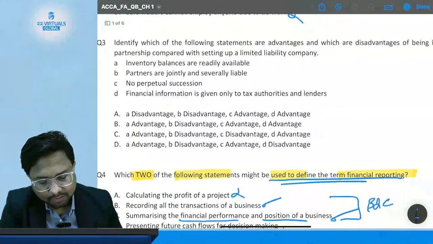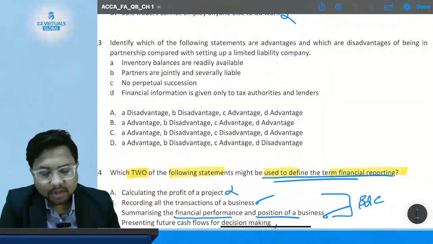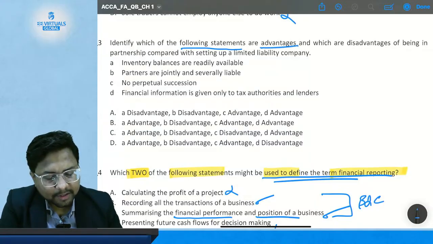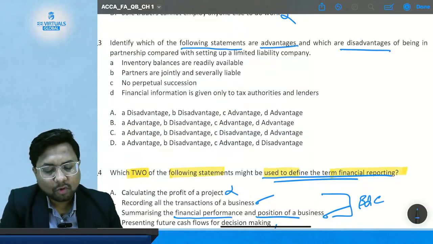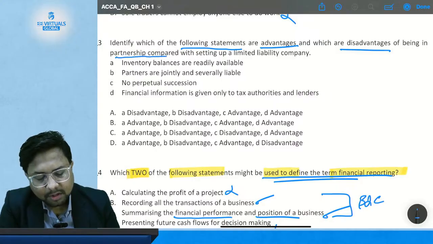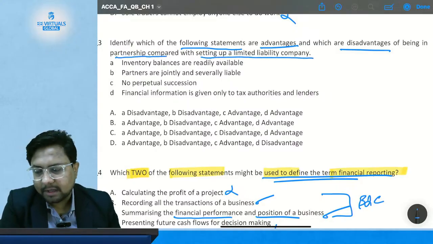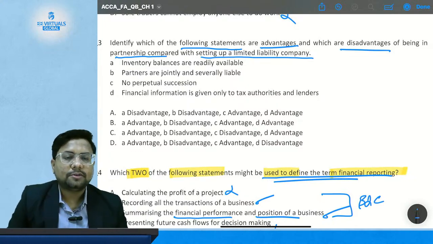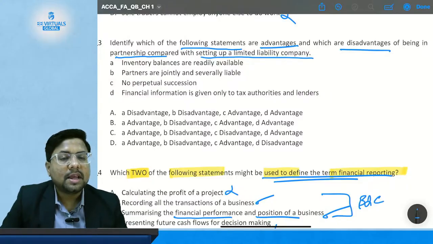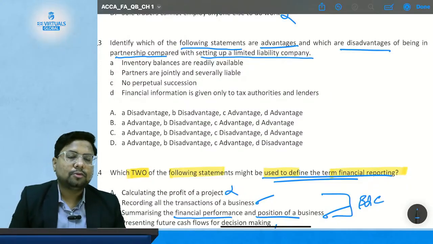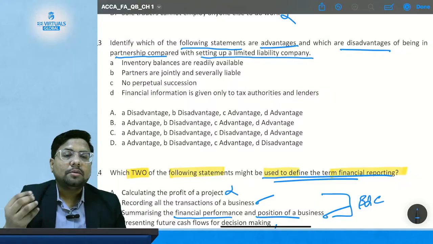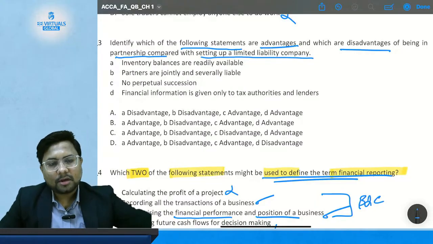Then comes question number 3. Identify which of the following statements are advantages and which are disadvantages of being in a partnership compared with setting up a limited liability company. So what we have to tell is the advantages and disadvantages of being in a partnership form of business as compared to forming a company.